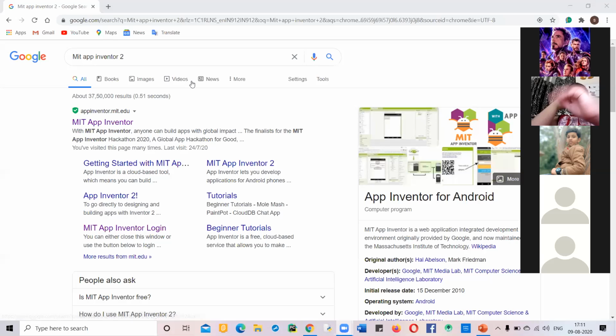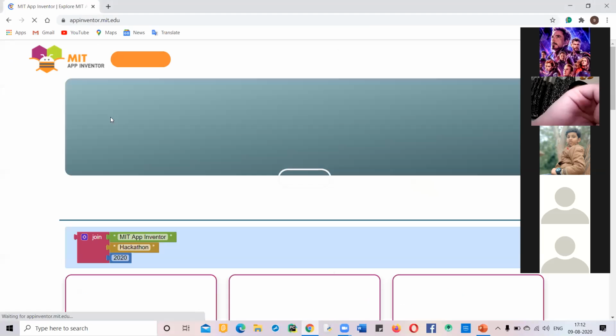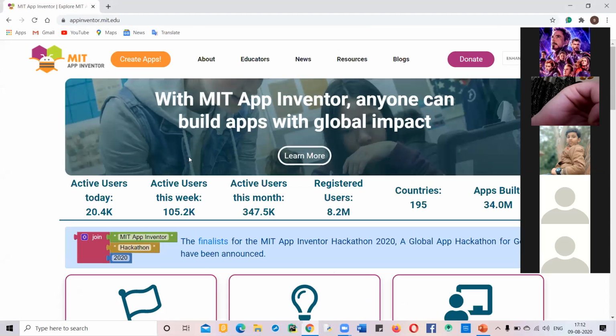Now I think everybody's done. Over here you will see the first option, MIT App Inventor. Just click on this and you will reach a screen somewhat like this. Quickly reach the screen, and if anybody faces a problem, please tell.